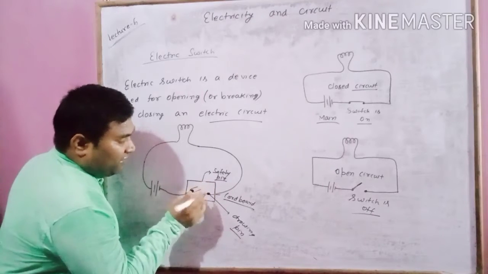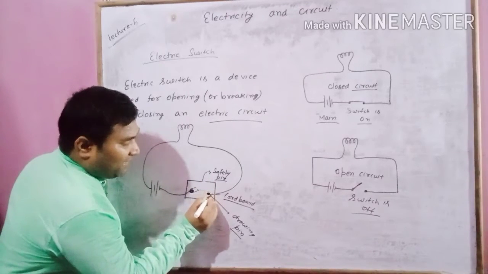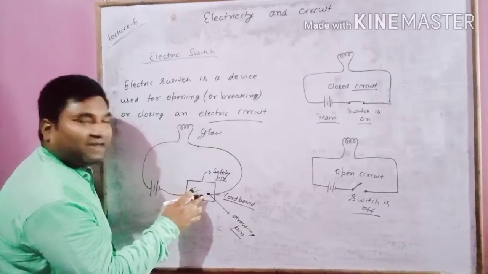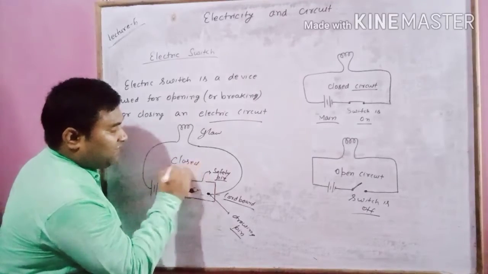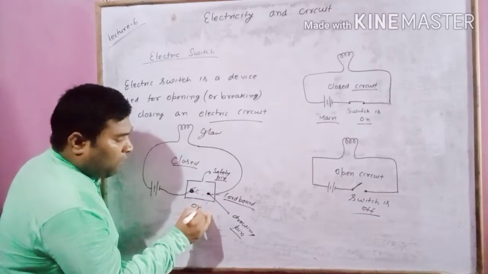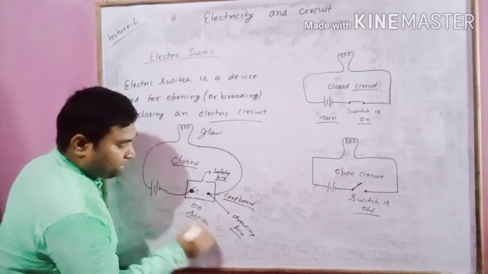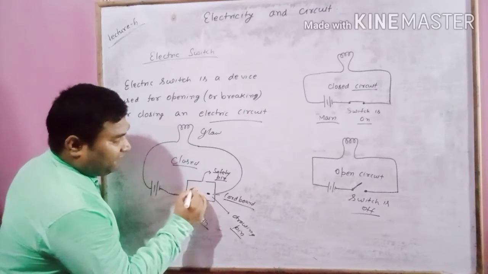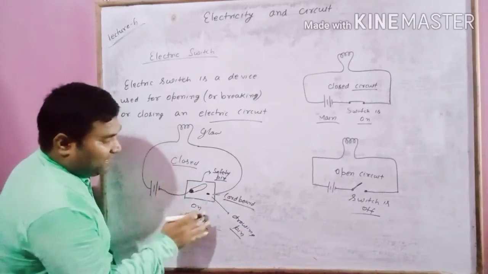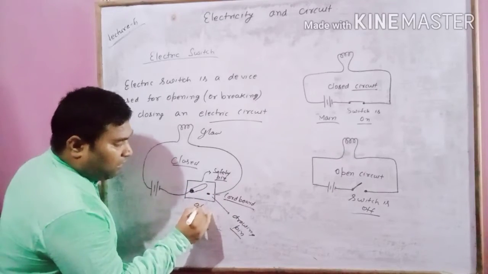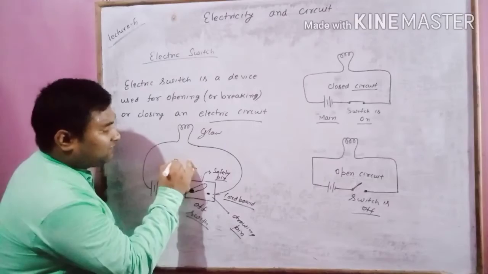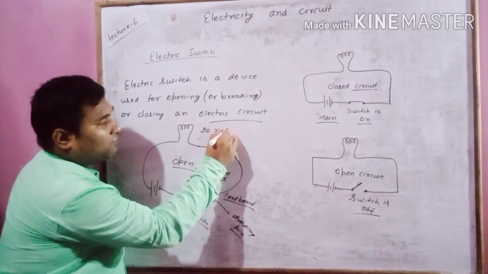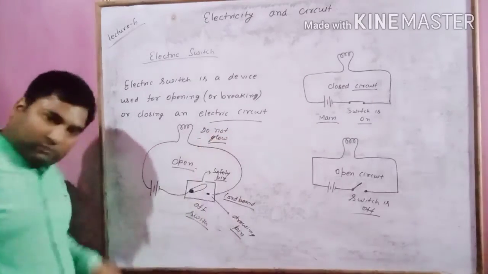So when you bring the safety pin like this, the circuit will close, the bulb will glow, means now the circuit is closed, and this is the symbol of the switch on. Next, when this safety pin was like this, at that time the switch was off and the circuit was open, and the bulb does not glow.